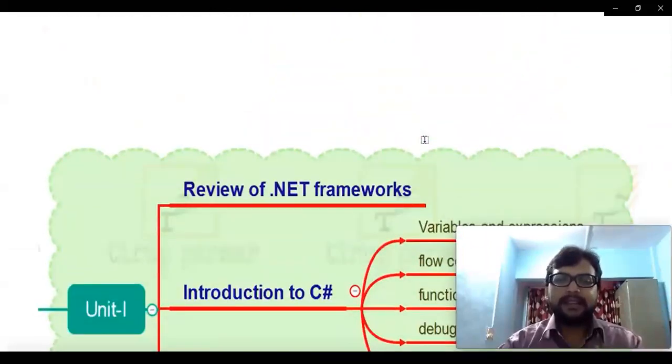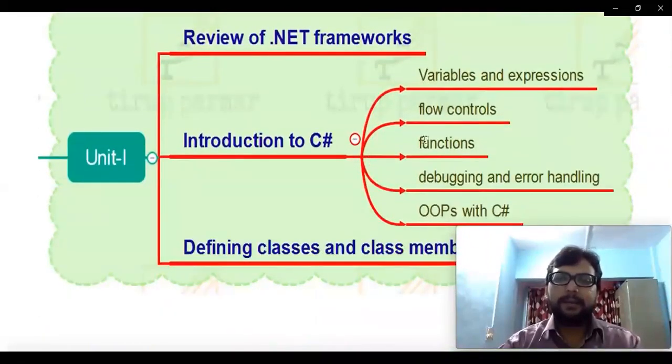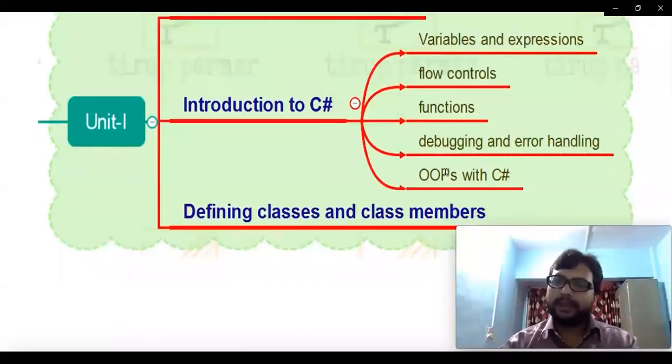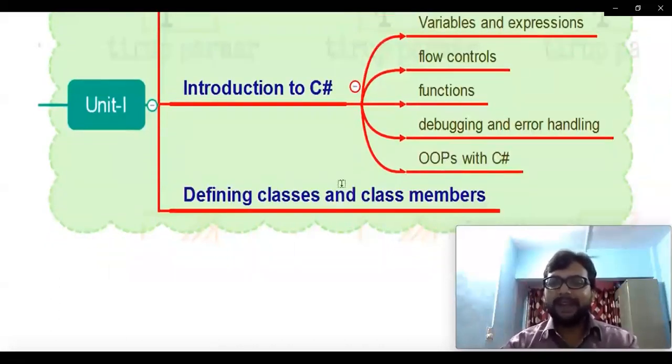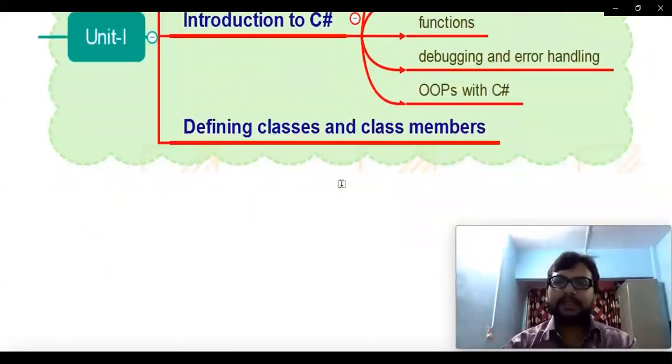So let's start discussing. As you can see, these are our main important topics which we need to discuss with respect to Unit 1. First, .NET Framework, and in introduction to C#, we are going to discuss what we mean by variable, what different types of expressions are provided here, then flow controls, functions, debugging, error handling, then different object-oriented concepts present in C#. Object-oriented concepts means inheritance, polymorphism, encapsulation, then many different points, and how to define classes and how to add or manage class members, and many other points we are going to discuss in this unit.